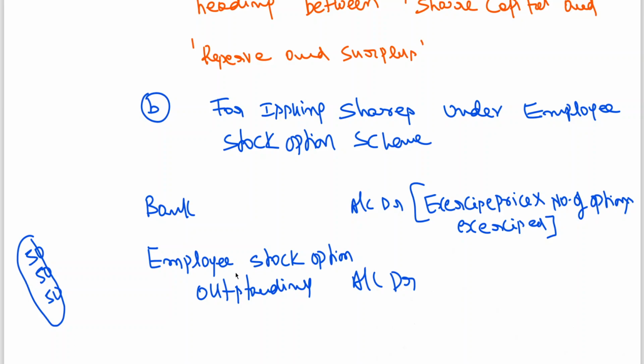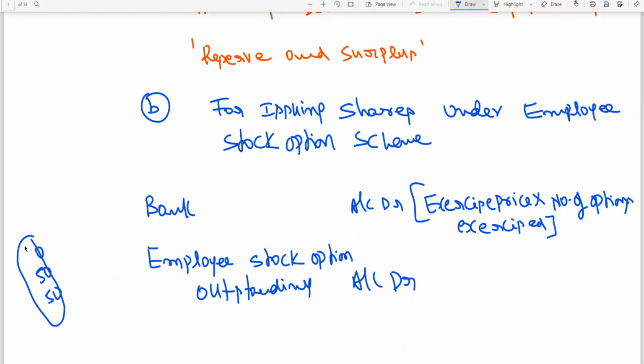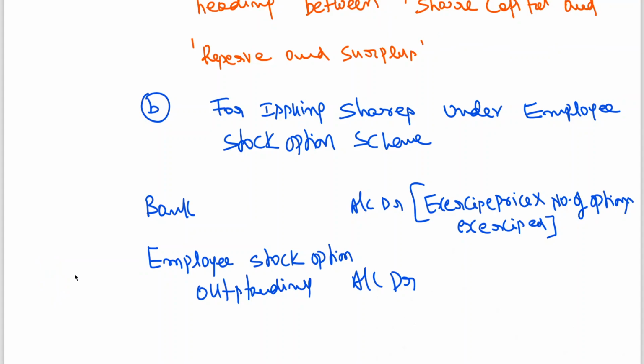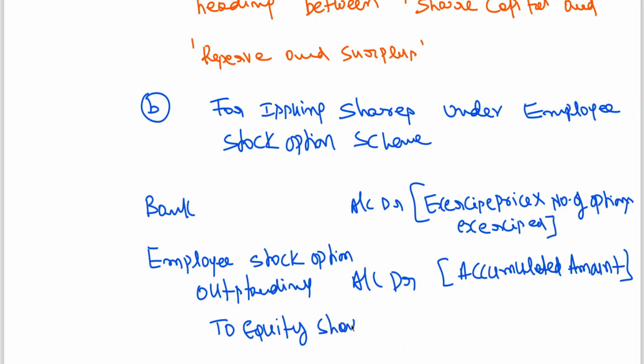That is why I am writing that previously, employee stock option outstanding was showing a credit balance. To close it, it should be debited. Employee stock option outstanding account debit, accumulated amount, to equity share capital account. This entry is the same as in the last class.